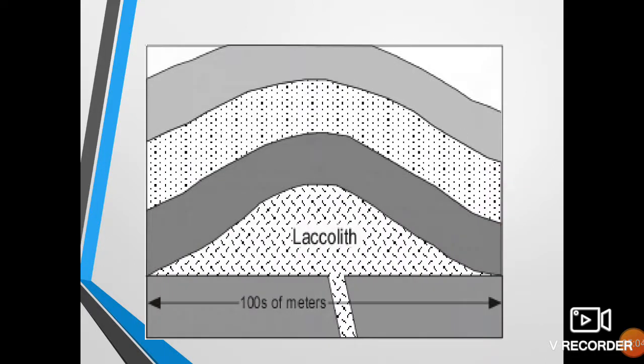Here we can see that bending or folding has occurred in the rock and it gets uplifted, forming a curvature. This kind of structure in igneous rocks is called a laccolith. And here we can see that it is parallel to the original rock.